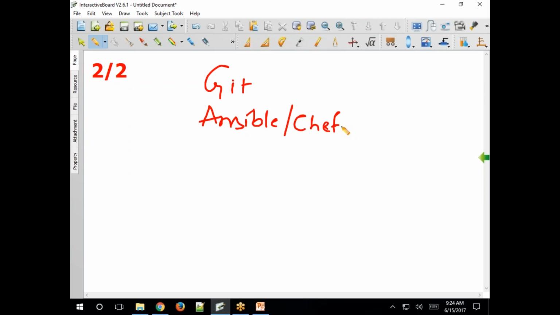These are very important because there are fundamental differences in Ansible versus Chef. Chef and Puppet both work in a very similar way, so that is the reason I'm not covering Puppet. Chef needs basic Ruby. So first we'll go with Ansible, where you don't need any programming language. Then we'll go to Ruby and then Chef, and then we'll also go to Jenkins.